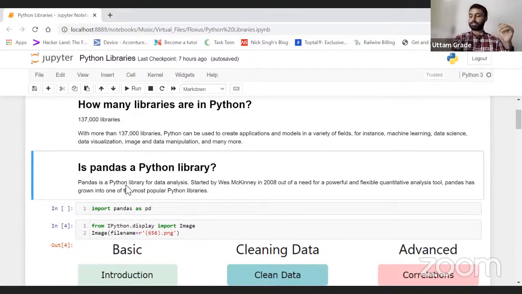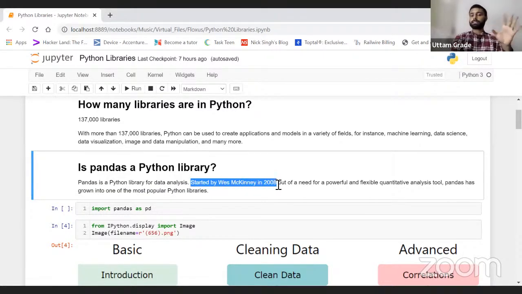Okay, now let's just read about Pandas. Pandas is a Python library for data analysis. Data analysis basically means where we have to analyze our data, right? Okay.